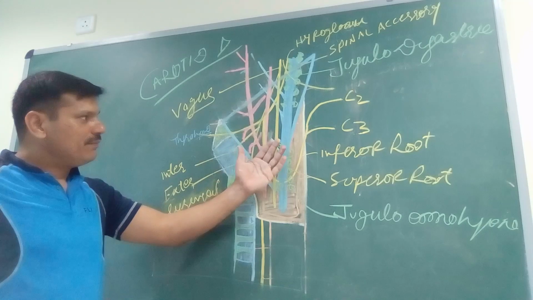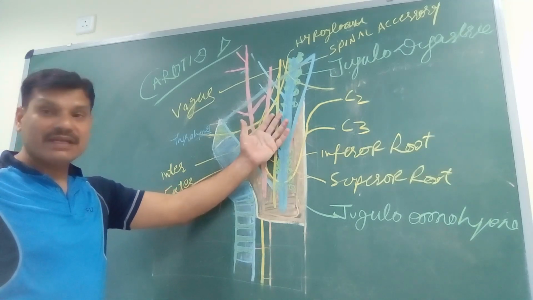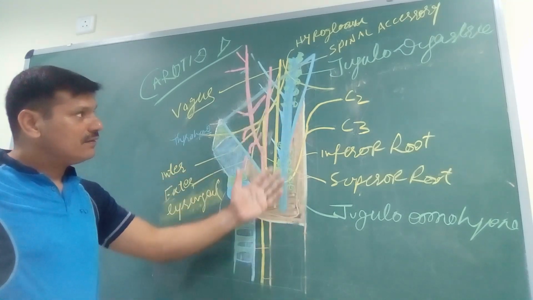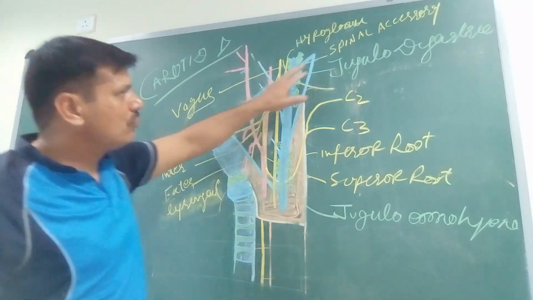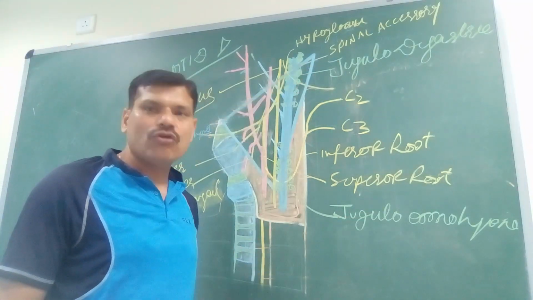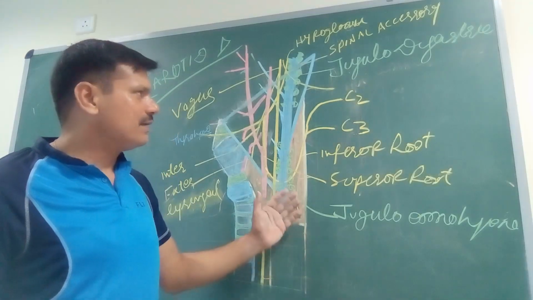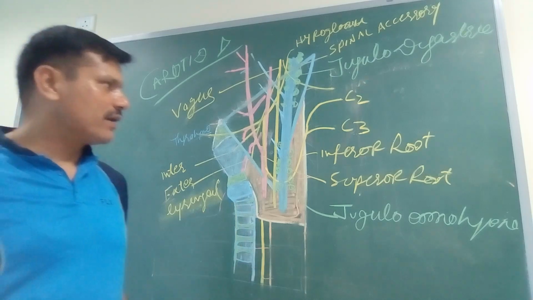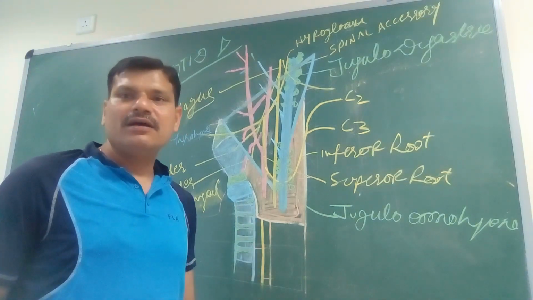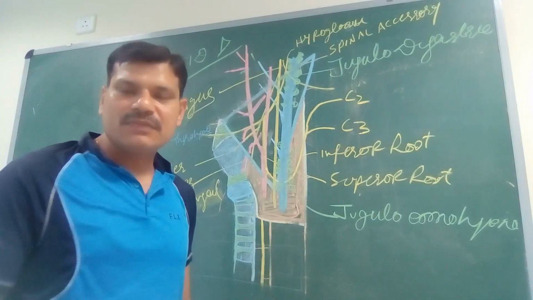Large blood vessels, the vagus nerve, a number of cranial nerves, as well as the internal jugular vein, and the jugulodigastric and jugulo-omohyoid lymph nodes are the contents of the carotid triangle. This is all about the carotid triangle. Now we will discuss the muscular triangle.